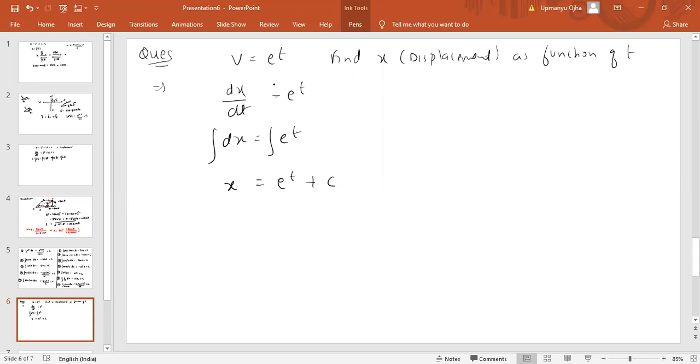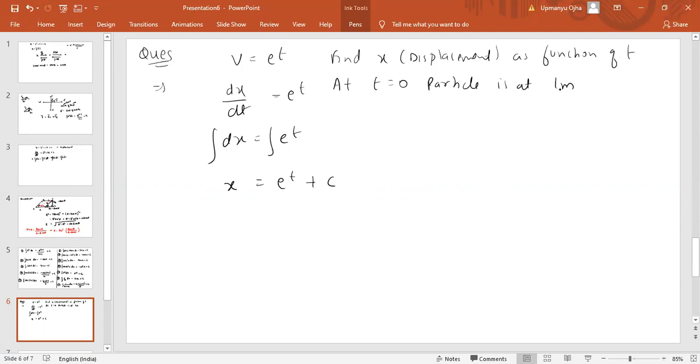Now in this question, if I say that at t equal to 0, the particle is at 1 meter, then from this condition can we find the value of the constant c? Yes, we can.